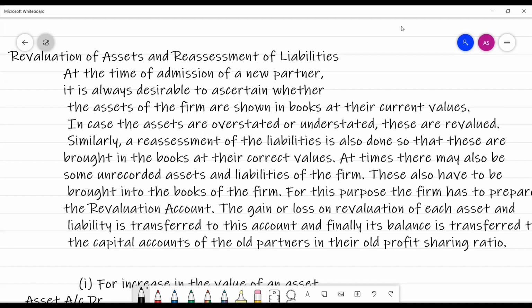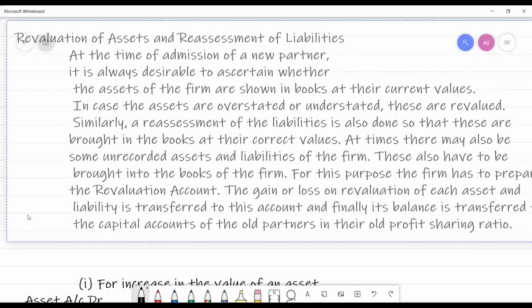Finally, its balance is transferred to the old partners' capital accounts in their old profit and loss sharing ratio. So it is compulsory for us to record all the assets and liabilities at their exact value. For this purpose, a revaluation account is prepared. The journal entries related to this account are as follows.